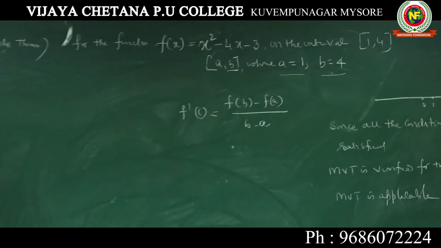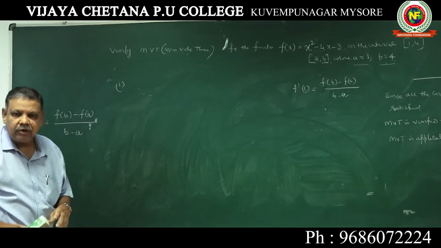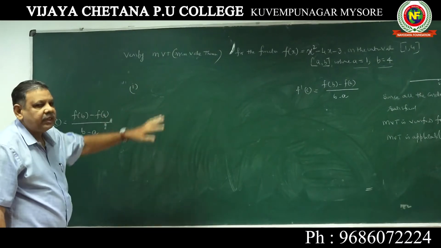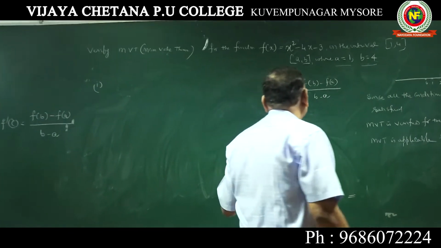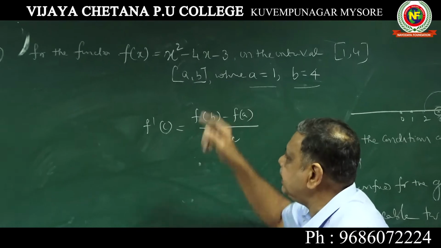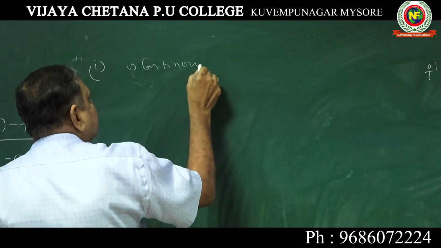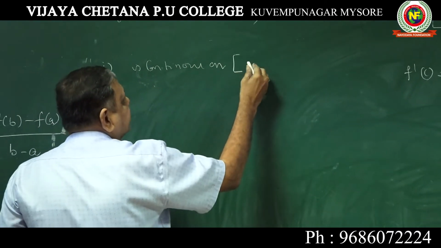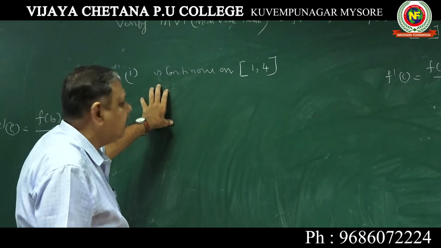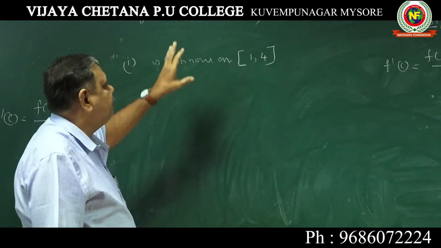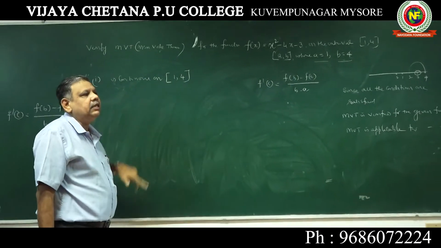Now, the first condition you will be able to write, because just now I told you what you should write. Write down the given function. Please take down: the given function f(x) is equal to x square minus 4x minus 3 is continuous on this interval 1, 4, because a is 1, b is 4. You should write closed interval. This is the first condition you should write.